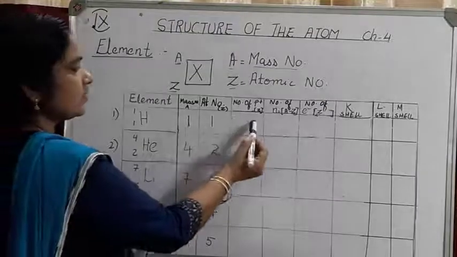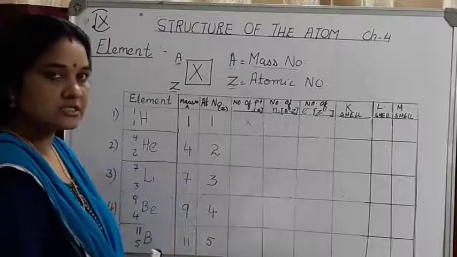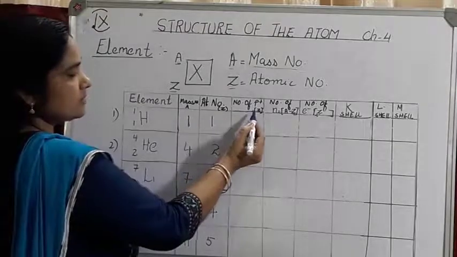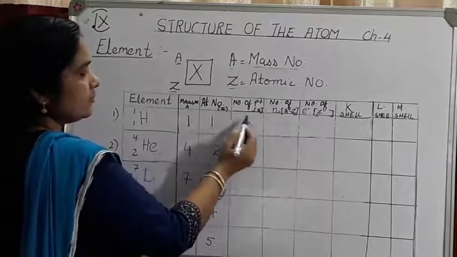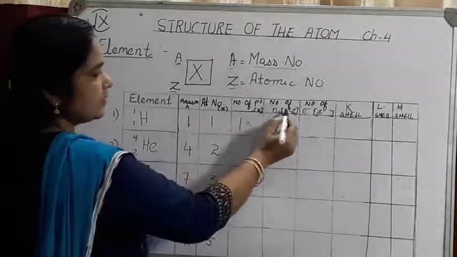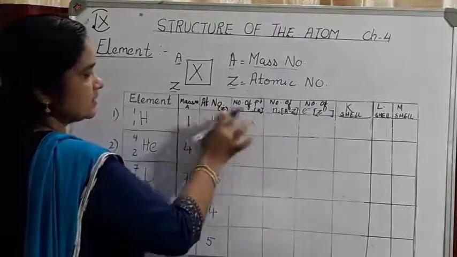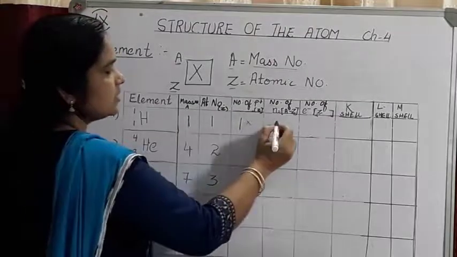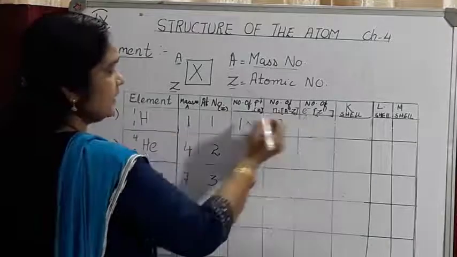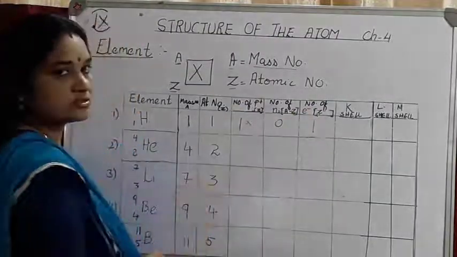Now, using this we can calculate the number of protons, neutrons and electrons, and also write the electronic configuration of these elements. Look at the first element: mass number is 1, atomic number is 1. The next column is the number of protons. How do we find it? The atomic number is equal to the number of protons, so the number of protons is 1. Number of neutrons: you subtract the number of protons from the mass number. So 1 minus 1 is 0. So there are no neutrons in an atom of hydrogen. Electrons: the number of protons is equal to the number of electrons, so the number of electrons is 1.